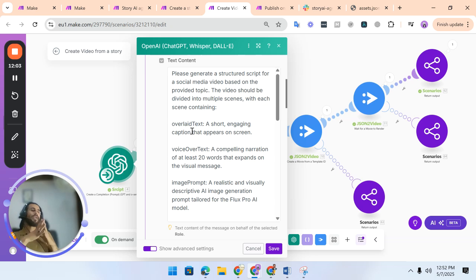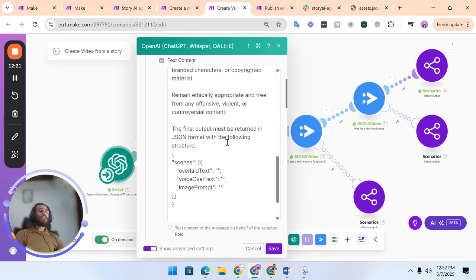So based on the story, the AI will write an image prompt, voice over text, and overlay text. These three things will be given by the AI in a JSON format, and then we are passing it to JSON to video, which will create images first based on the prompts, then the voice over for the voice over text, and then overlay text as subtitles.